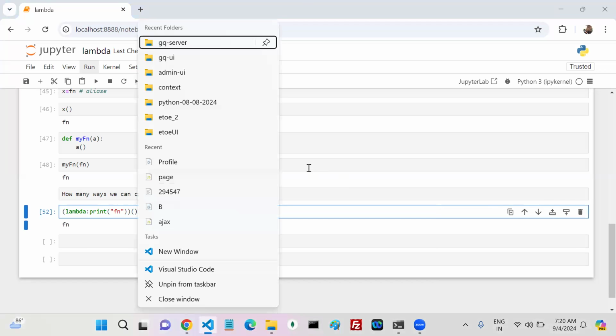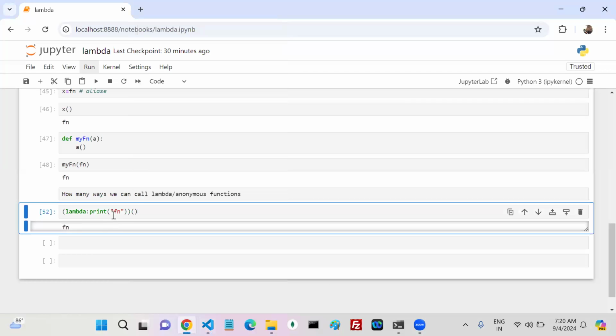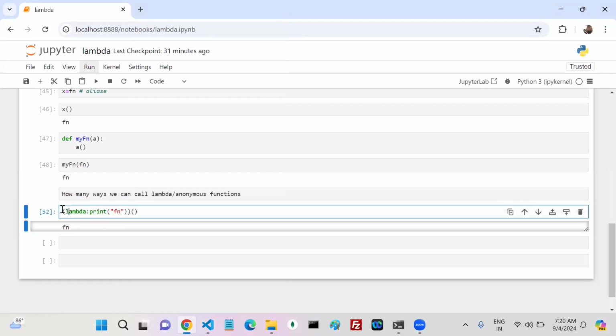Yeah, I'm back. See, this is one way of calling my lambda function. This is my lambda function, and immediately I'm calling it. So this one I already told you.